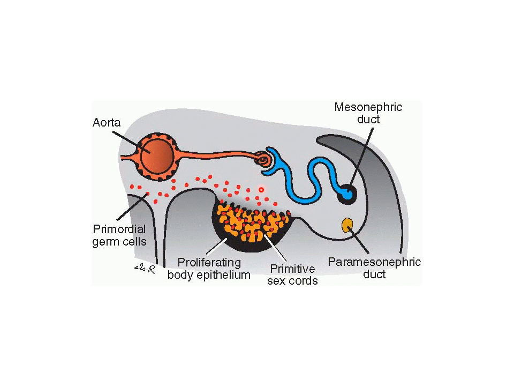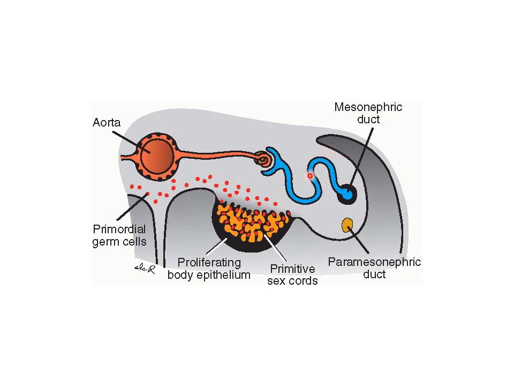In the 4th week of development, the gonadal ridges are seen to be located on the medial aspect of the mesonephroi. You can see here the tubular system derived from the mesonephric part of the nephrogenic cord, and the developing gonadal ridges lie medial to these mesonephroi.